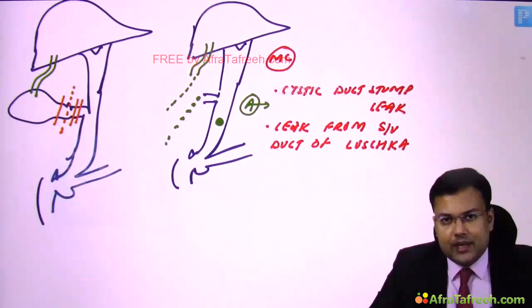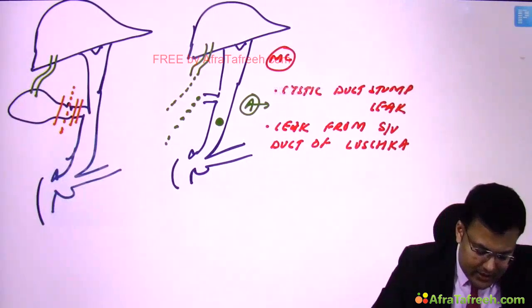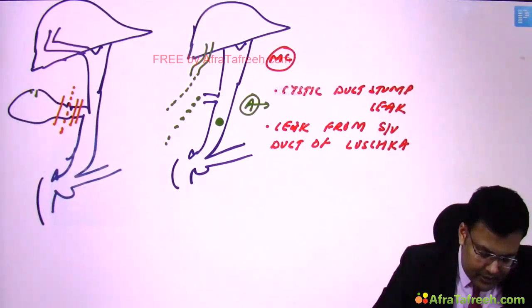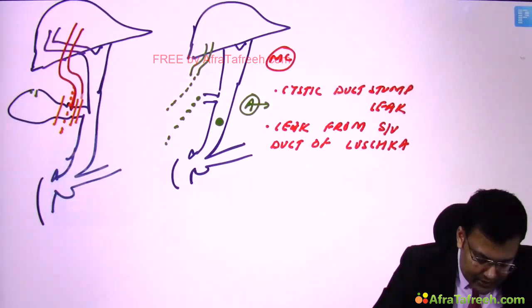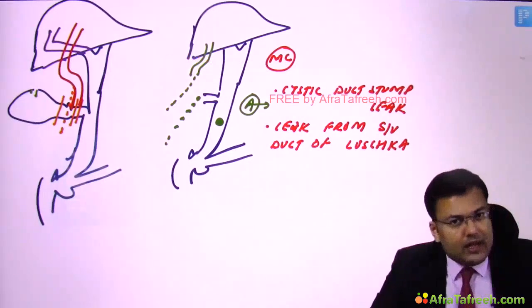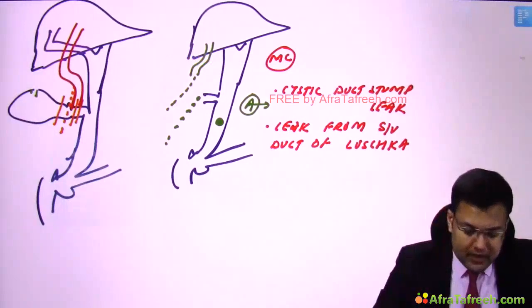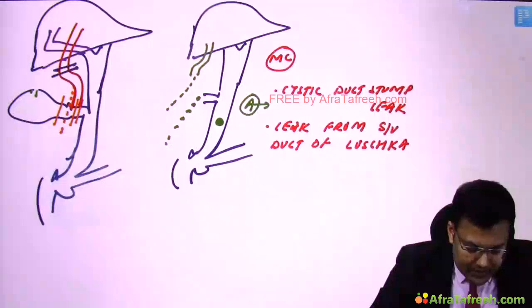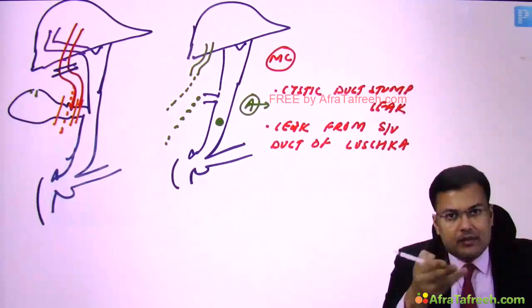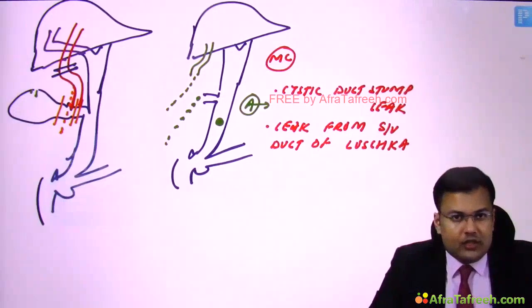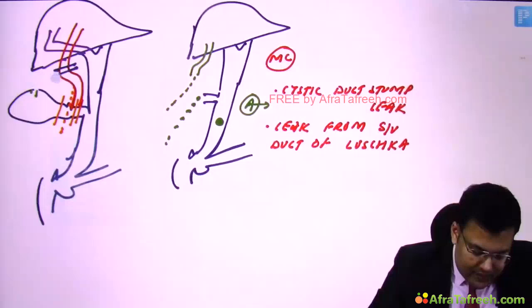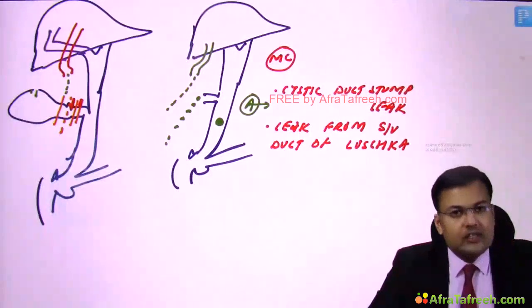Now what is type B? We discussed just now that there is an aberrant right sectoral duct. This was the diagram. This is the posterior sectoral duct, and suppose this is the anterior sectoral duct. This is aberrant. Now there is high risk of injury. So see, during surgery, if I'm going to apply the clip before cutting this structure, that is transection with occlusion. So this is known as type B. And if I'm going to divide this without applying a clip, this is transection without occlusion. So this is type C.